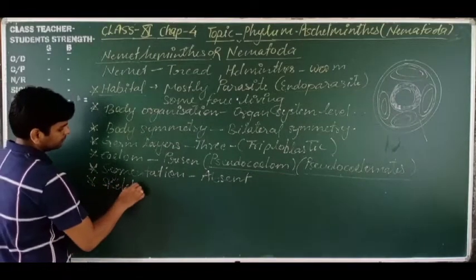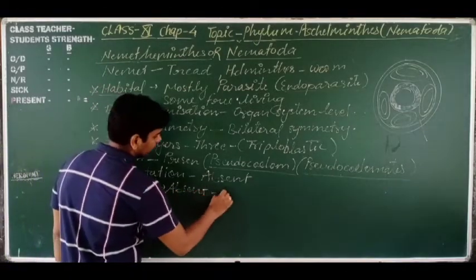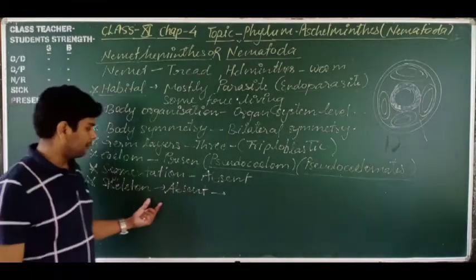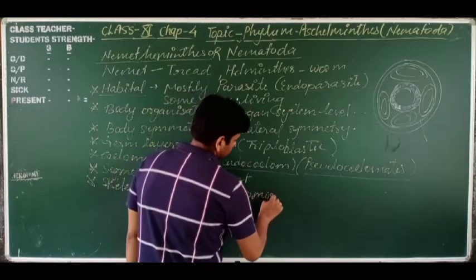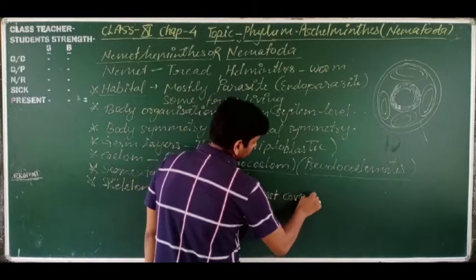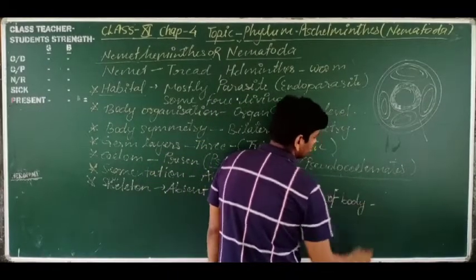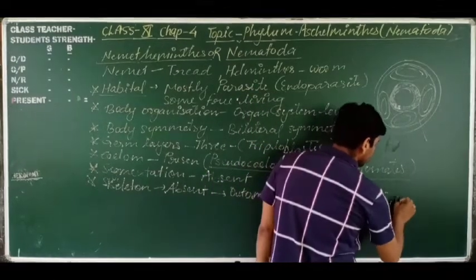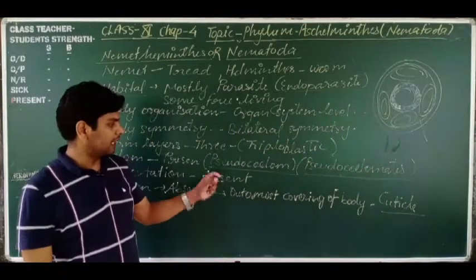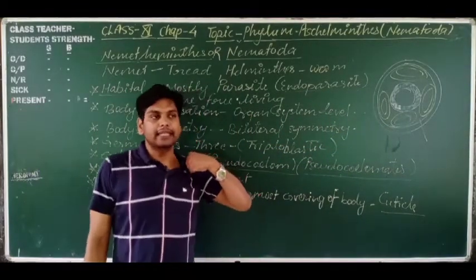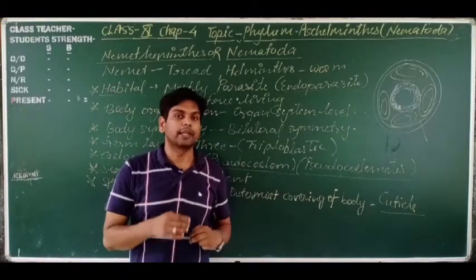Skeleton is also absent, but one most important thing is the outermost covering of the body, known as the cuticle. It is made up of chitin. This cuticle covering is how they protect themselves inside the host body.